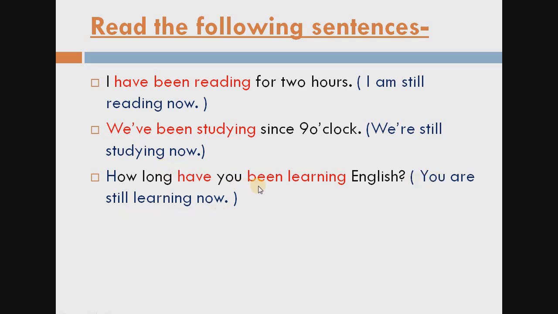In this sentence also the action started in the past from a period of time and also continues in the present. So always remember, students, for the present perfect continuous tense, the action, event or any condition begins in the past from a period of time but continues into the present also.